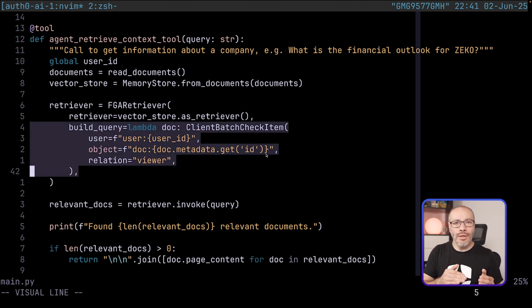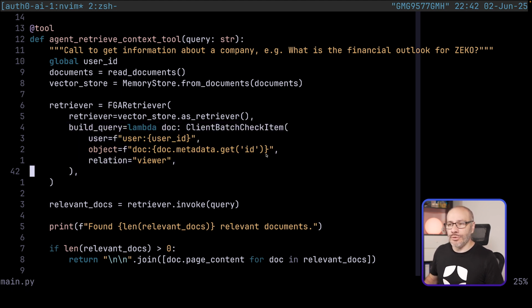The build query is what specifies the relationships that we need in order to get access to a particular document. So, for example, our user, our object, which is going to be a document based on an ID, and what relationship do we need? The user will have to contain the relationship viewer to that document in order to be able to get access to responses based on this document.